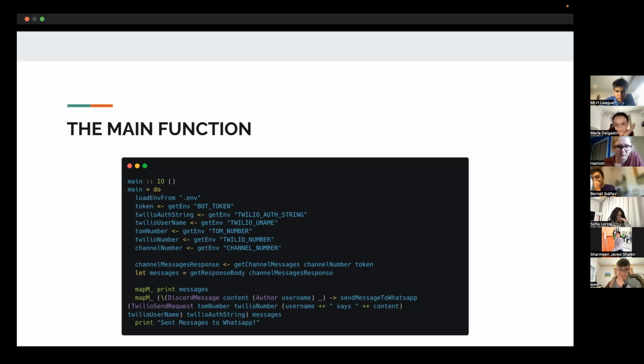This is a slightly old version of the code. In a more recent version, we've added, in the last sort of 20 minutes, a filter so that it filters out anything that was not sent since the last message was processed. And that means that all of the messages that are processed are only the recent ones. And we use a file as the data store to track the most recently sent message.